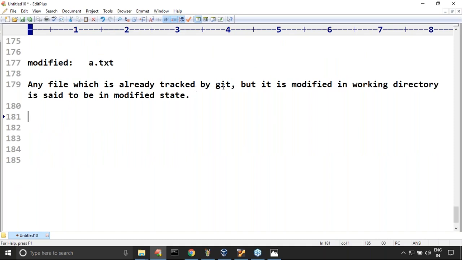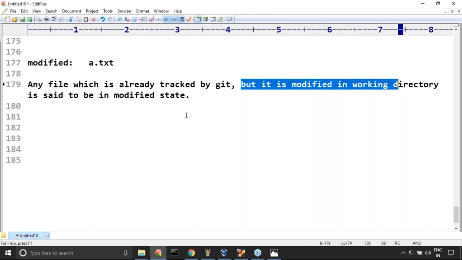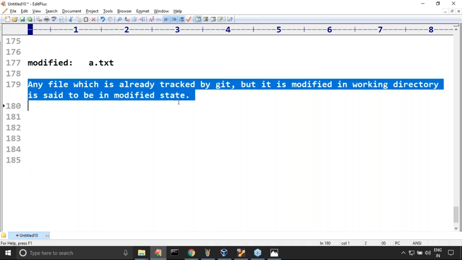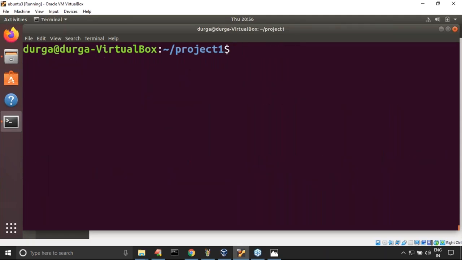Regarding that, any file which is already tracked by Git, but is modified in the working directory, is said to be in modified state. Now, is it modified or not? Yes, it is modified. Now, if you want to save this state in the local repository, no problem at all. What is the command?